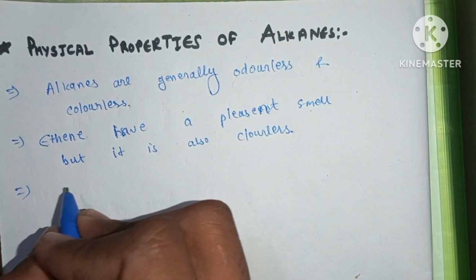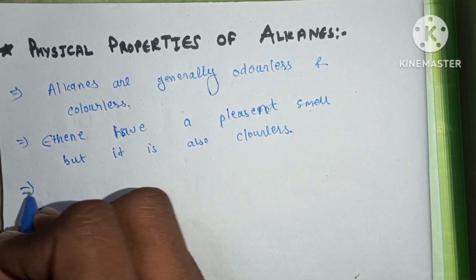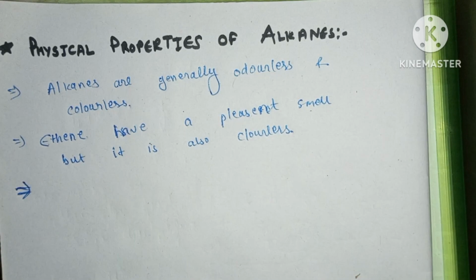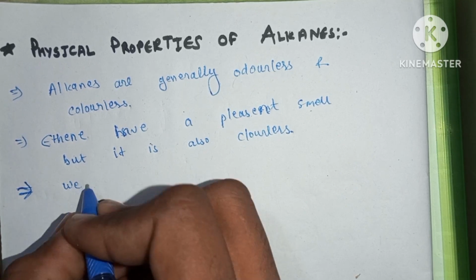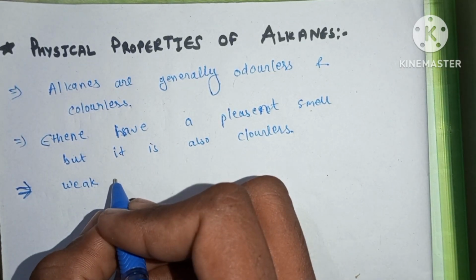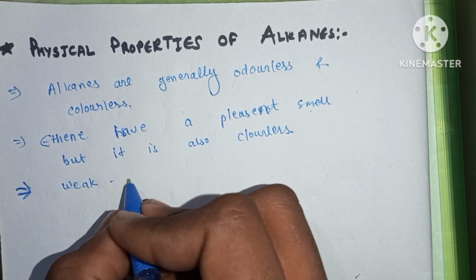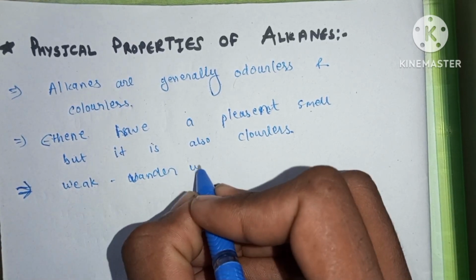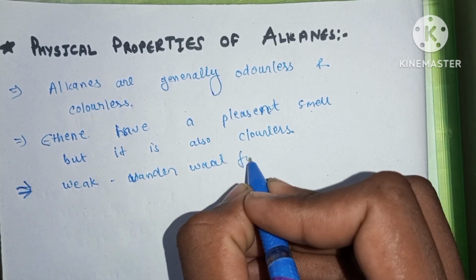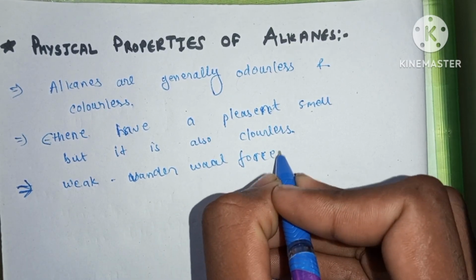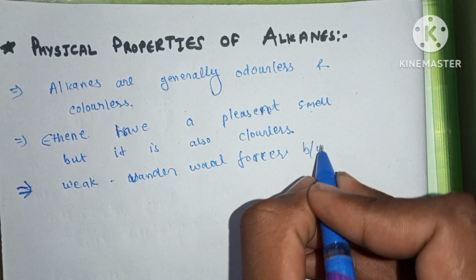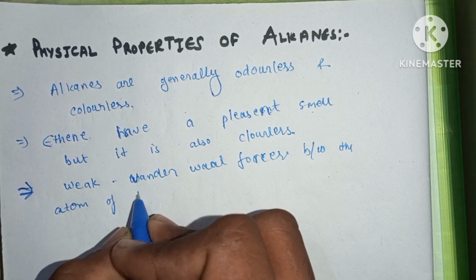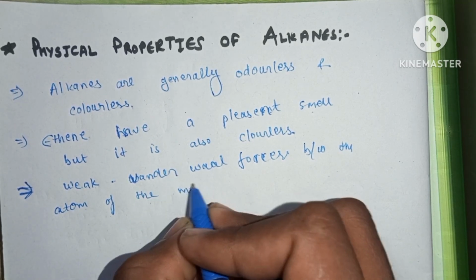And the most important property of the alkane is that there are weak van der Waals forces between the atoms of the molecules or compounds.